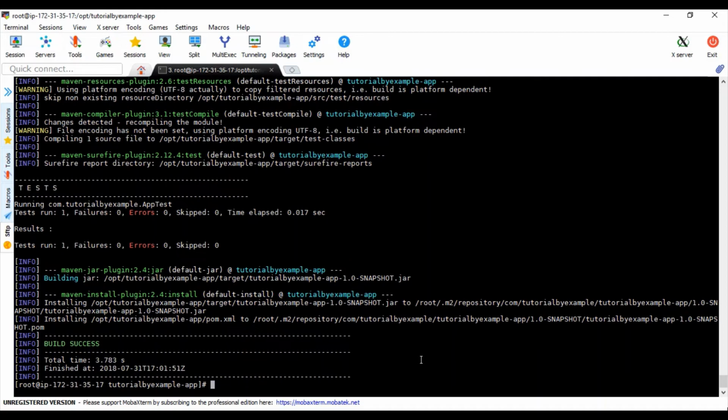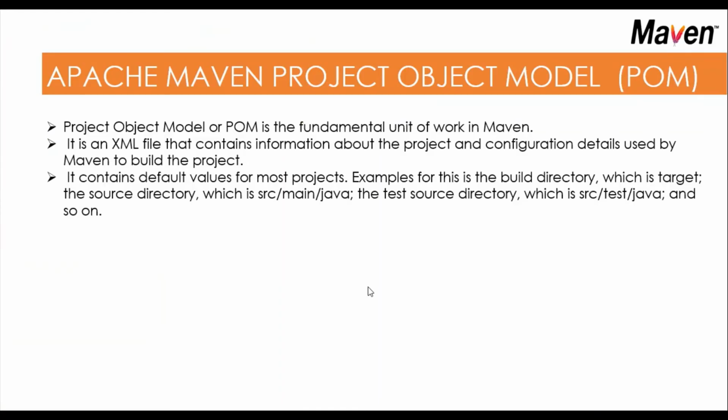Thanks for watching, and hello and welcome. In this lecture, we are going to talk about Apache Maven Project Object Model, POM. So, Project Object Model or POM is the fundamental unit of work in Maven. It is an XML file that contains information about the project and configuration details used by Maven to build the project.